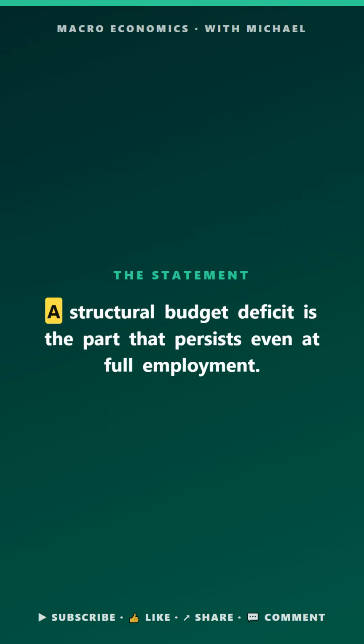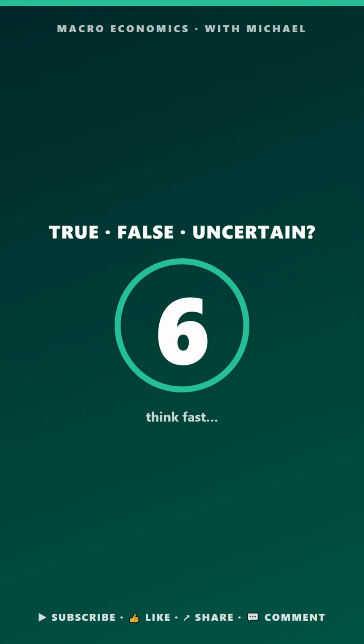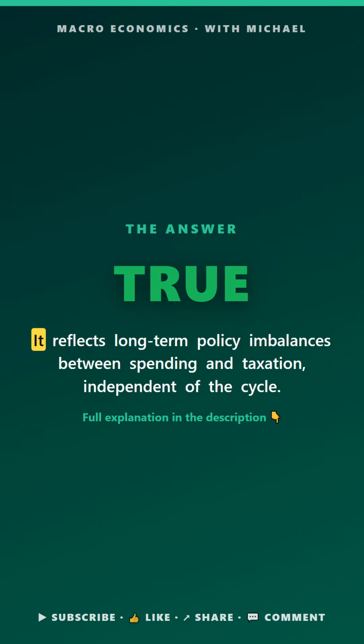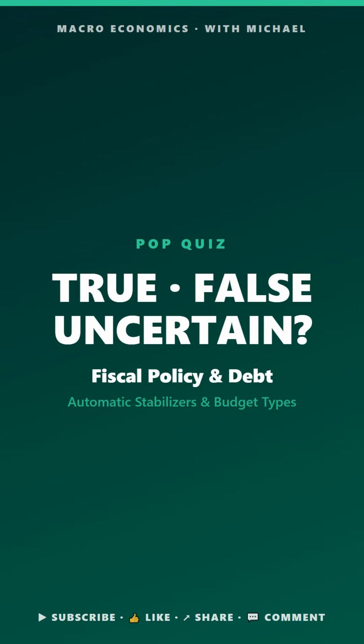Macro pop quiz. Fiscal policy and debt. True, false, or uncertain. A structural budget deficit is the part that persists even at full employment. The answer is true. It reflects long-term policy imbalances between spending and taxation.